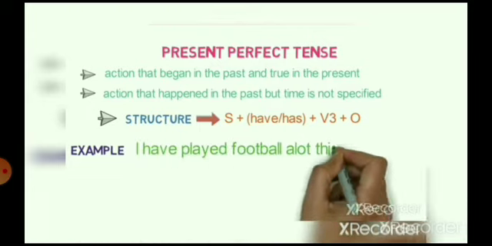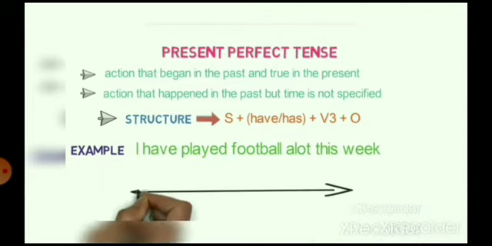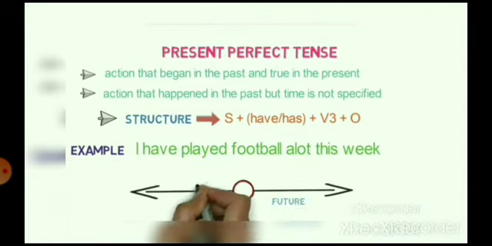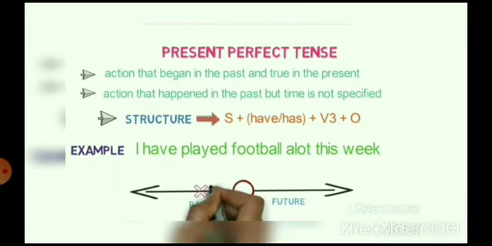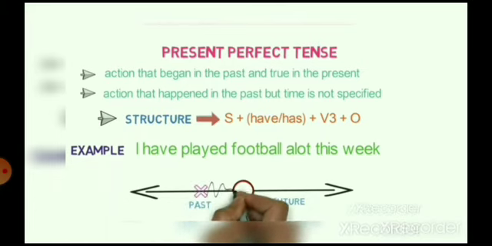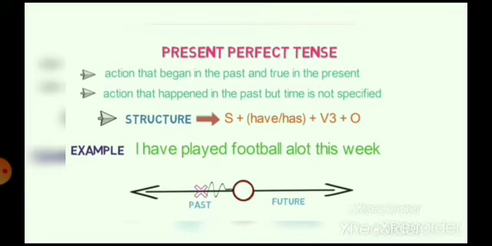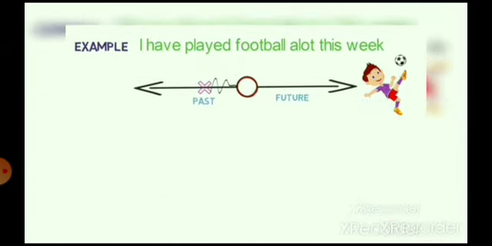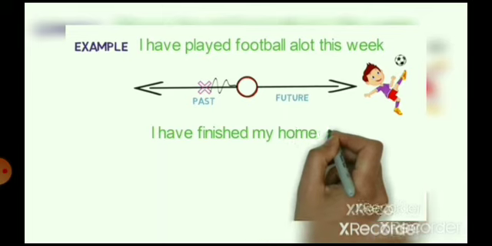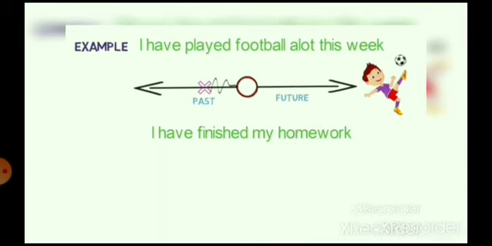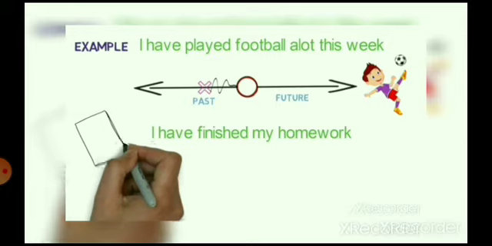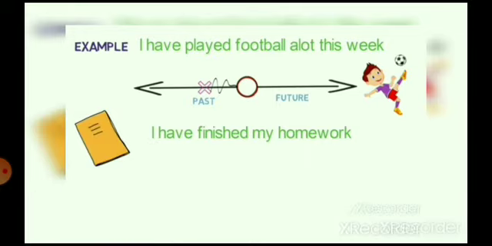Let's look into the timeline. Here, the action of playing started in the past and it is still true in the present. That is, still playing football. Now let's look into the example of a finished action without any time declared. I have finished my homework. Here we get to know the homework is done, but the time is not specified when exactly the homework was done.